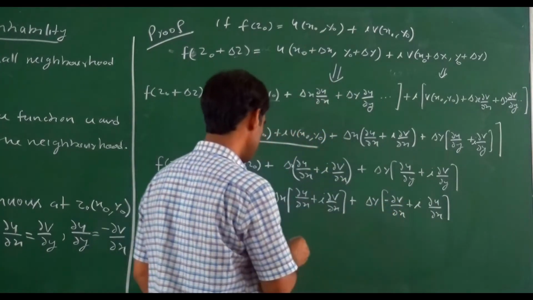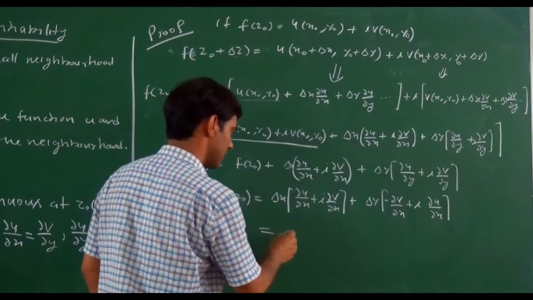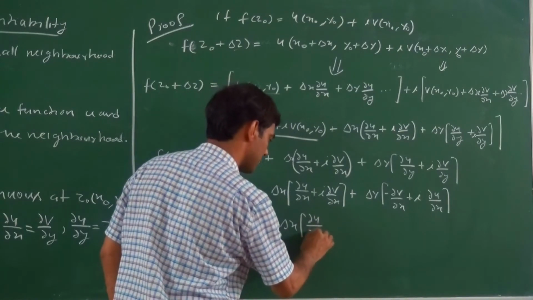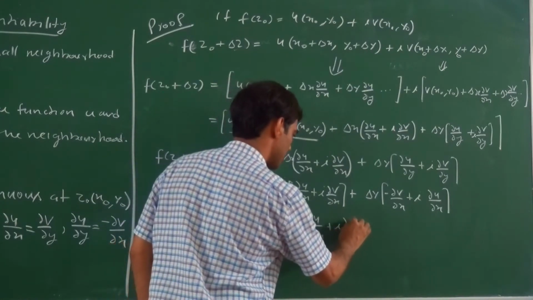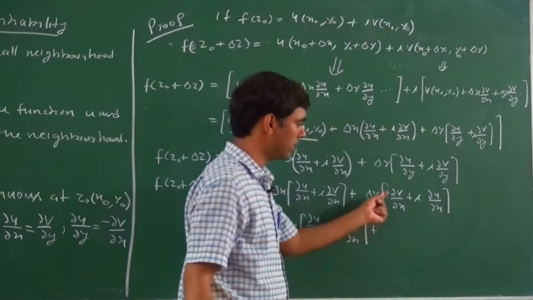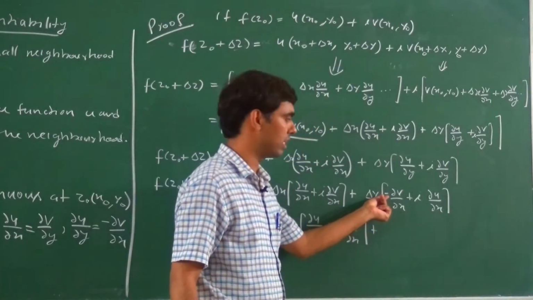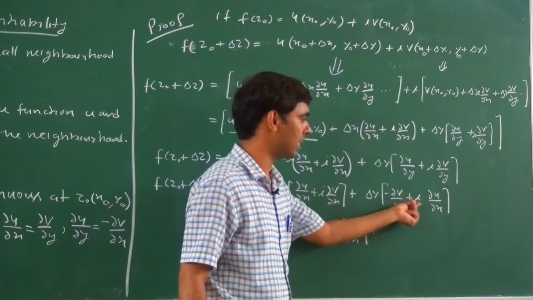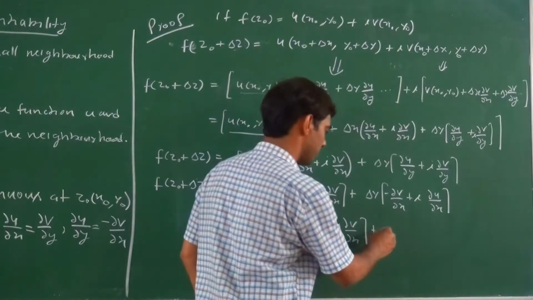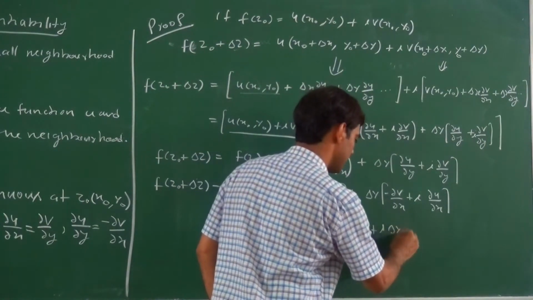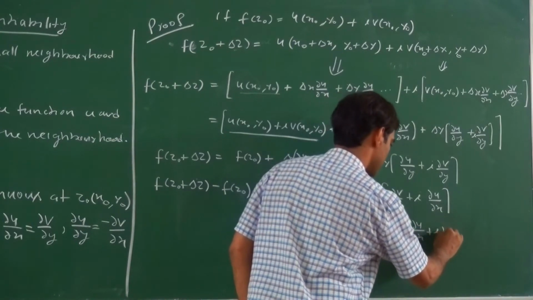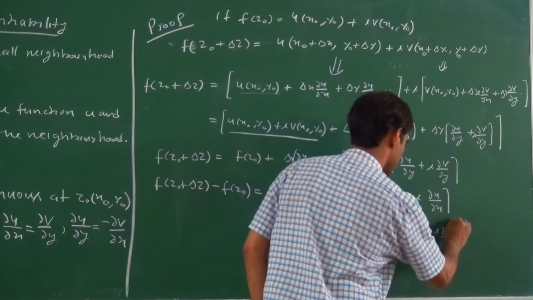Then on the right hand side this becomes Δx (∂u/∂x + i ∂v/∂x) plus, now minus 1 becomes i squared ∂v/∂x plus i ∂u/∂x, then i becomes outside, so this becomes i Δy, inside (∂u/∂x + i ∂v/∂x).